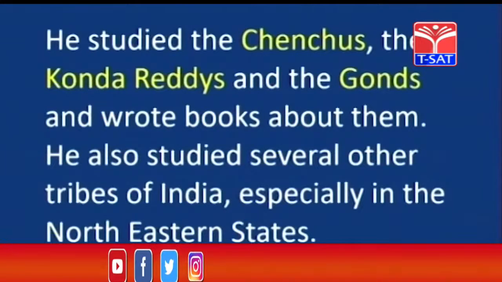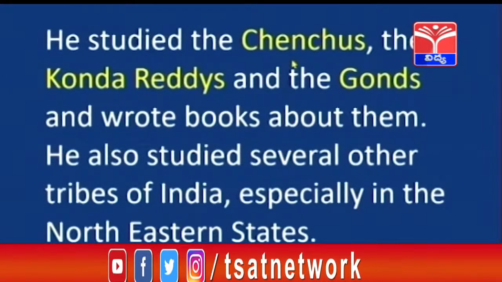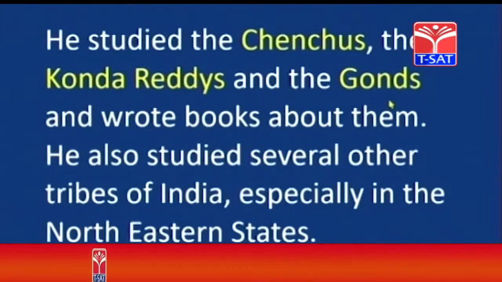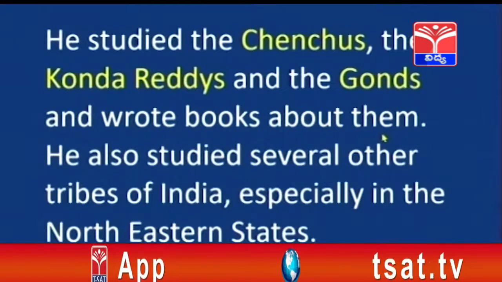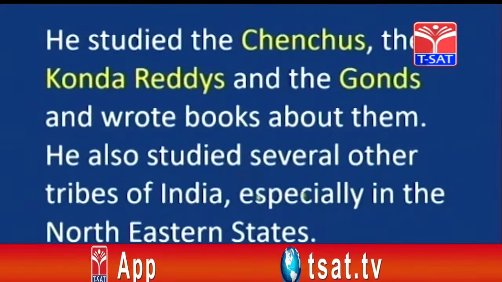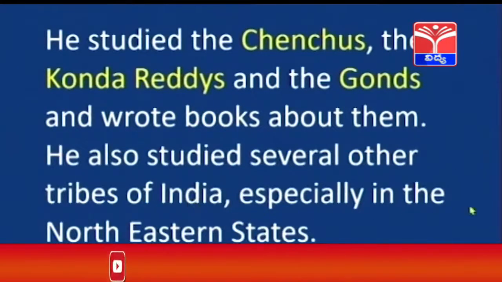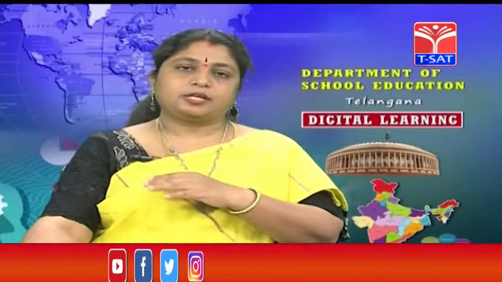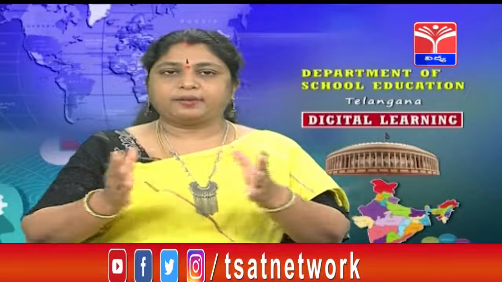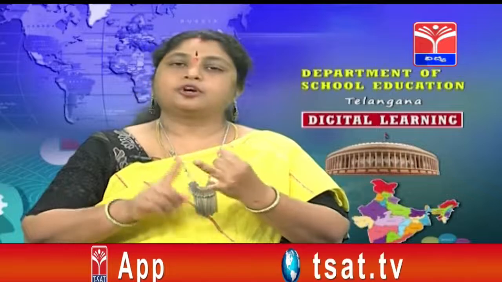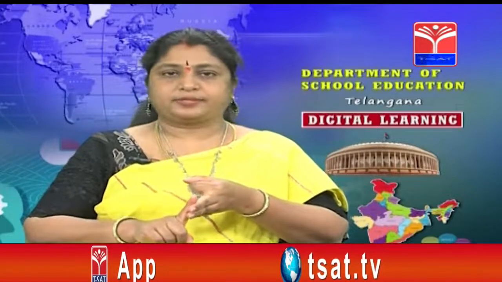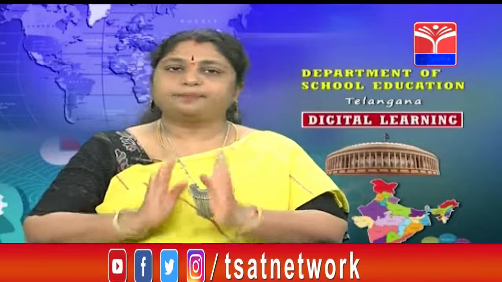Okay, did you understand? What did he do there? He studied the Chenchus, the Kondareddis and the Gonds and wrote books about them. He also studied several other tribes of India, especially in the northeastern states. So what did Haimendorf do? He studied different people. So what are the different tribes he studied? Chenchus, Kondareddis and Gond tribes. Not only that, he went to northeastern India also, and he studied different tribal people. Okay.